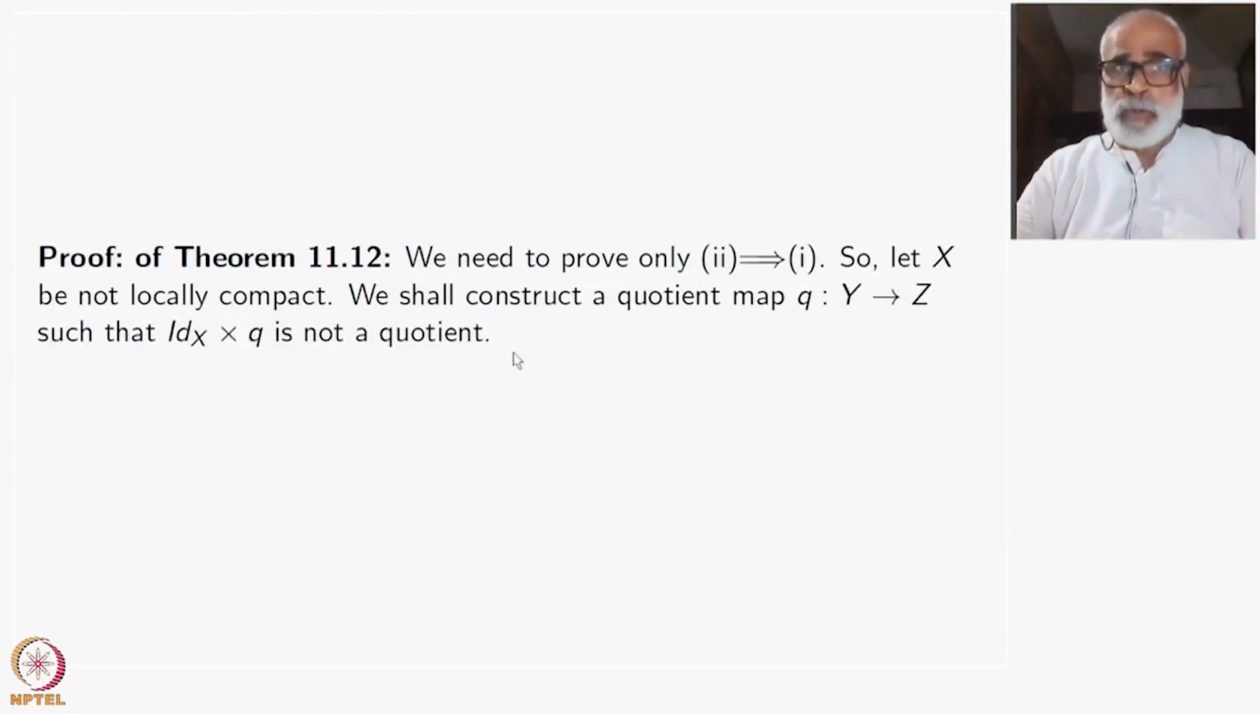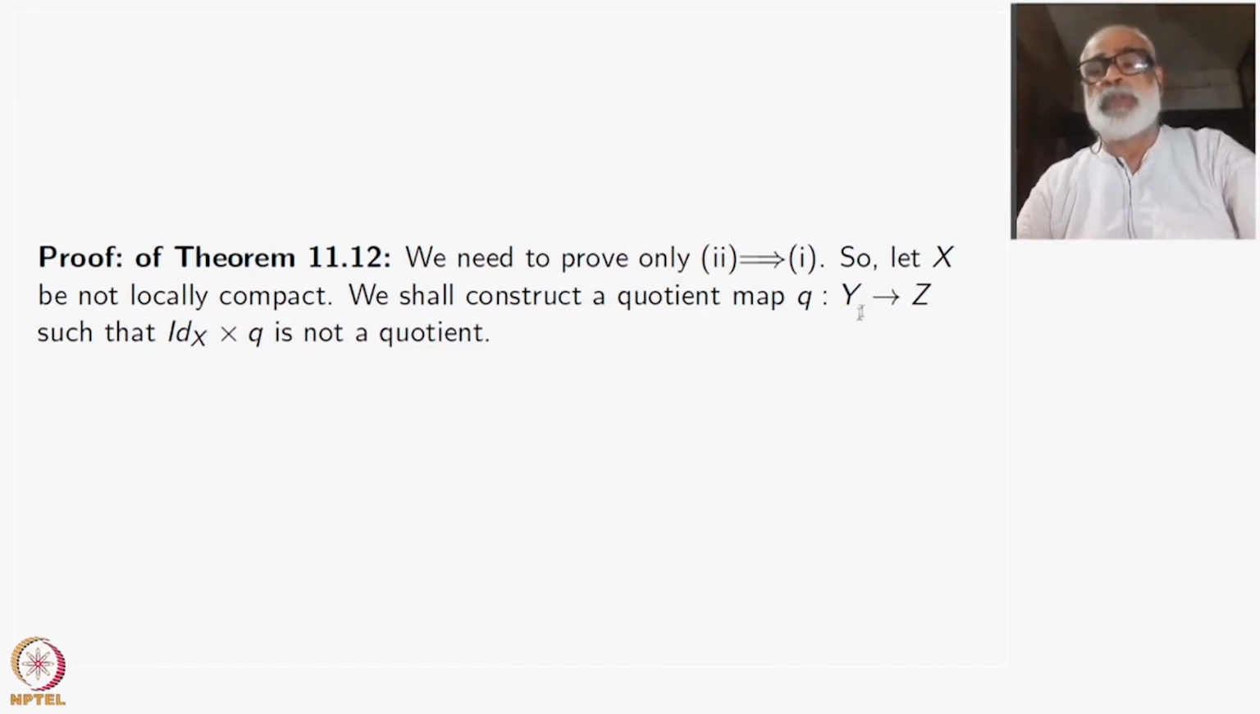So as I told you, to prove the equivalence of 1 and 2, we have only to prove 2 implies 1. 1 implies 2 has been taken care of by the previous theorem. So start with a topological space X which is not locally compact. We shall construct a quotient map Q from Y to Z such that identity of X cross Q, or Q cross identity of X, doesn't matter, is not a quotient map.